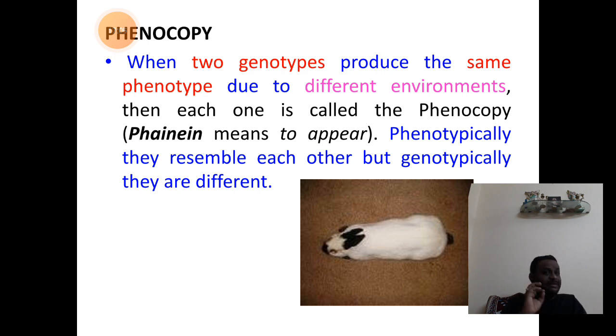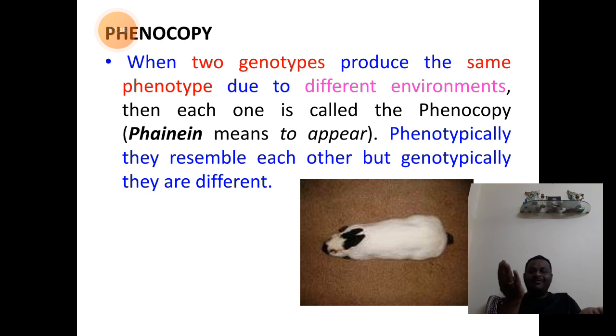I again repeat, when two different genotypes start producing the same phenotype due to the difference in the environmental condition, we call the condition phenocopy, copying the phenotype.